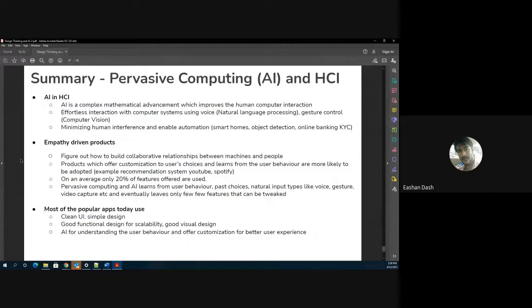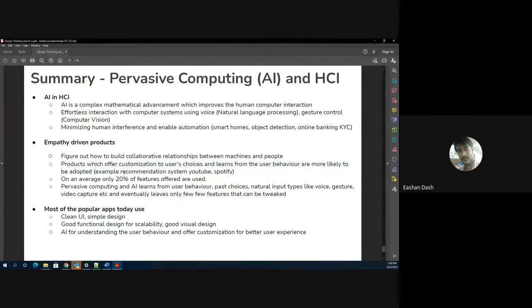Quick summary of pervasive computing, AI and HCI. Like I told you, AI is a very complex mathematical advancement, and ultimately the goal of AI is to improve human-computer interaction. You can interact with your voice, your gesture or your face. Then the second point, empathy-driven products. The idea is to ensure that the AI is learning and adapting to your behavior. Products which offer customization to users' choice and learn from user behaviors are more likely to be adopted.